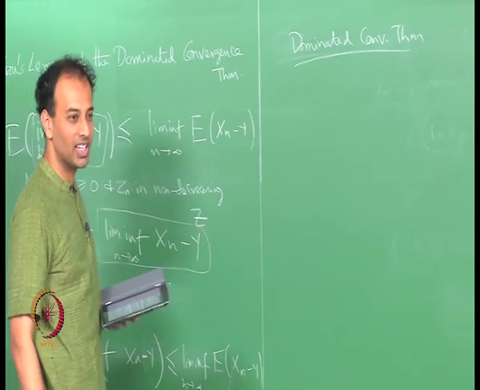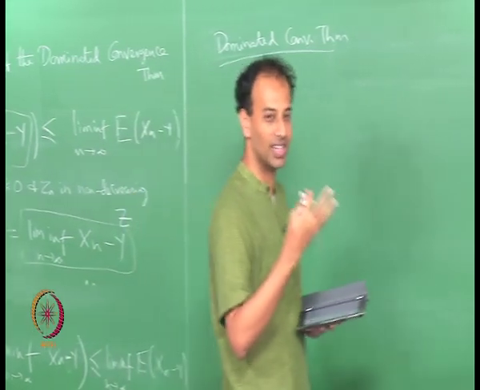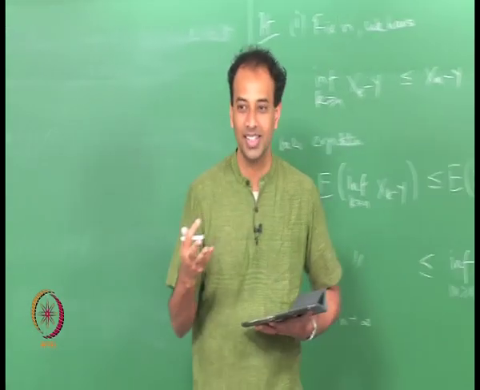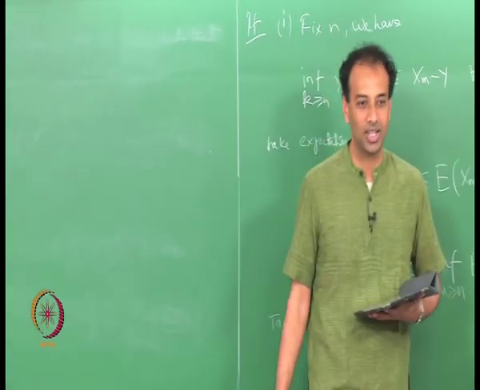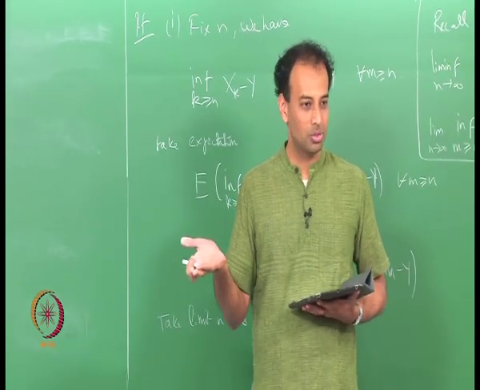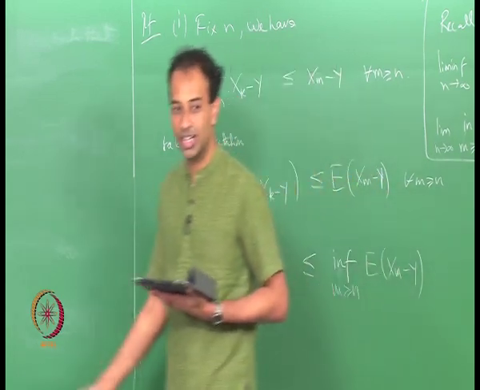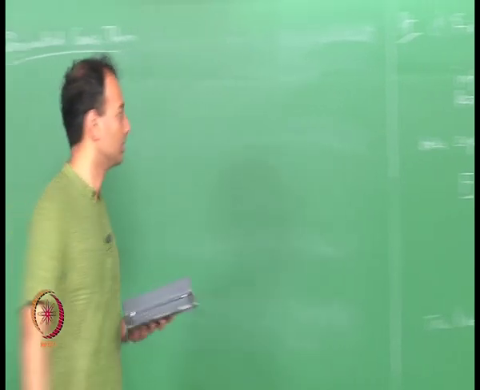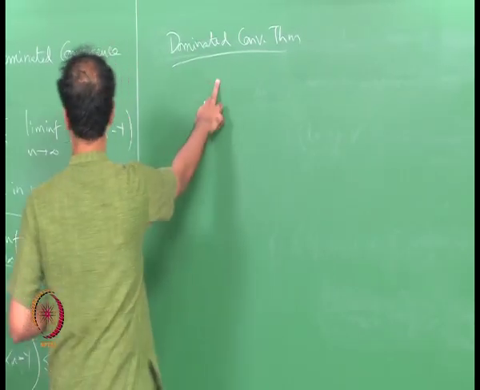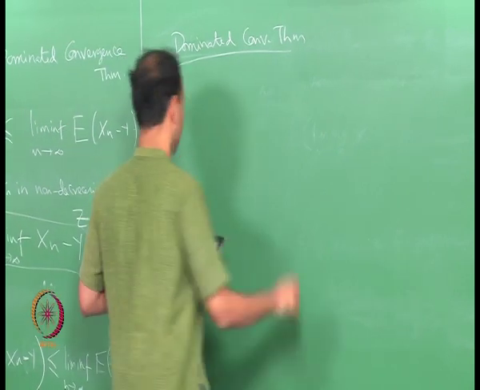Probably it is the lemma for DCT. You often wonder what these lemmas in mathematics are lemmas for. Even the Borel-Cantelli lemma, I don't quite know why it is called a lemma, probably because it helps prove the strong law of large numbers. For the dominated convergence theorem, we will use Fatou's lemma to prove it.